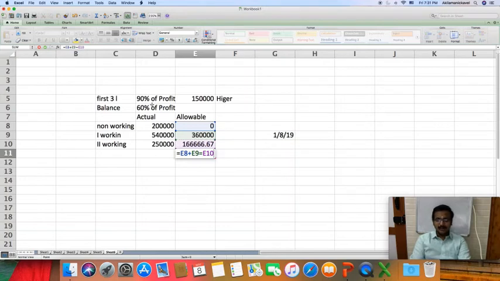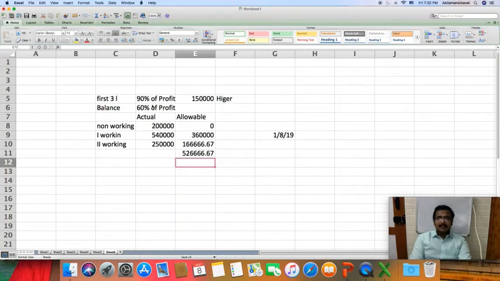Total allowable remuneration is 3,60,000 plus 1,66,666, which is 5,26,666. 5,26,666 is the allowable remuneration. Next step, we have to check whether it is within the limit. So what is our condition? First condition is on the first 3 lakh it should be 90% of profit or 2,70,000.